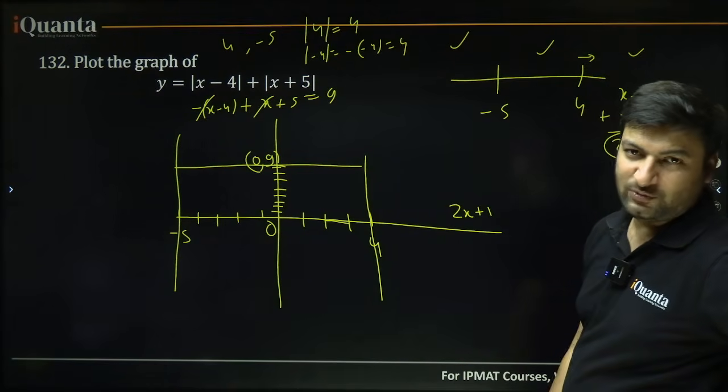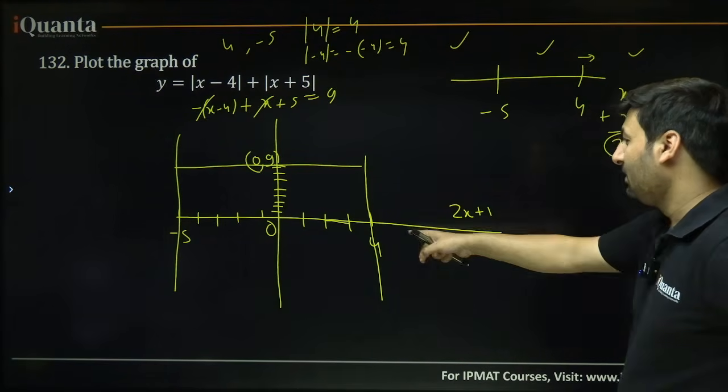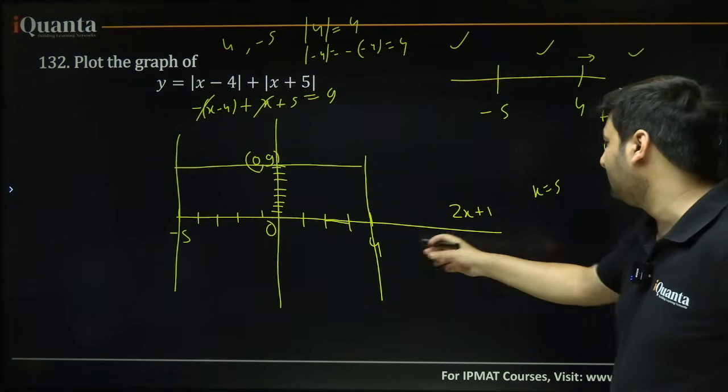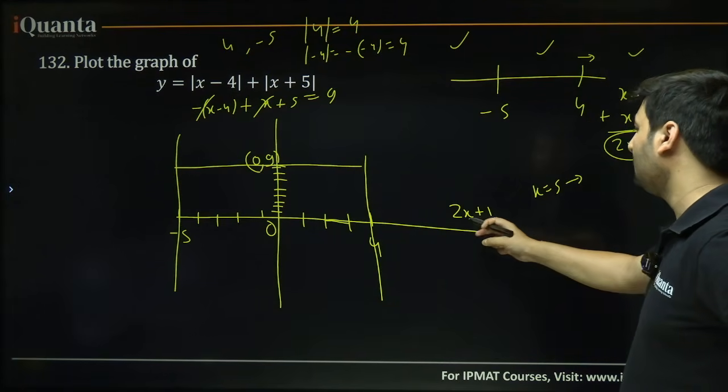How to plot a line 2x plus 1? It's very easy, okay. Put x equal to 5 here because you are drawing it ahead of x equal to 4, isn't it? So put x equal to 5, you will get 2 into 5 plus 1, that means 11.